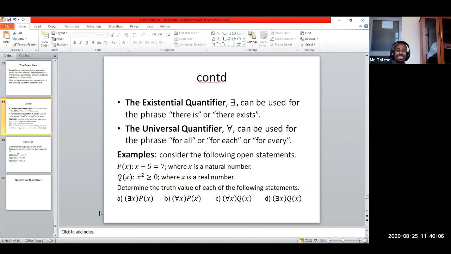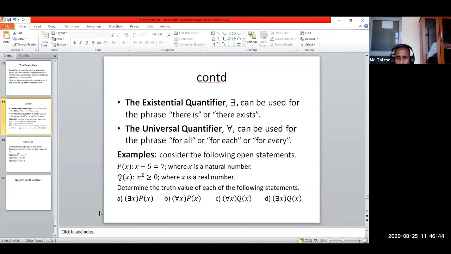Now let us see the examples or the questions. Determine the truth value of each of the following statements. Under A, there exists a natural number x to satisfy the property given under open proposition P. So you are going to say true or false. If you are successful in searching for a single individual natural number for x to satisfy the given property under P, can you get that individual?